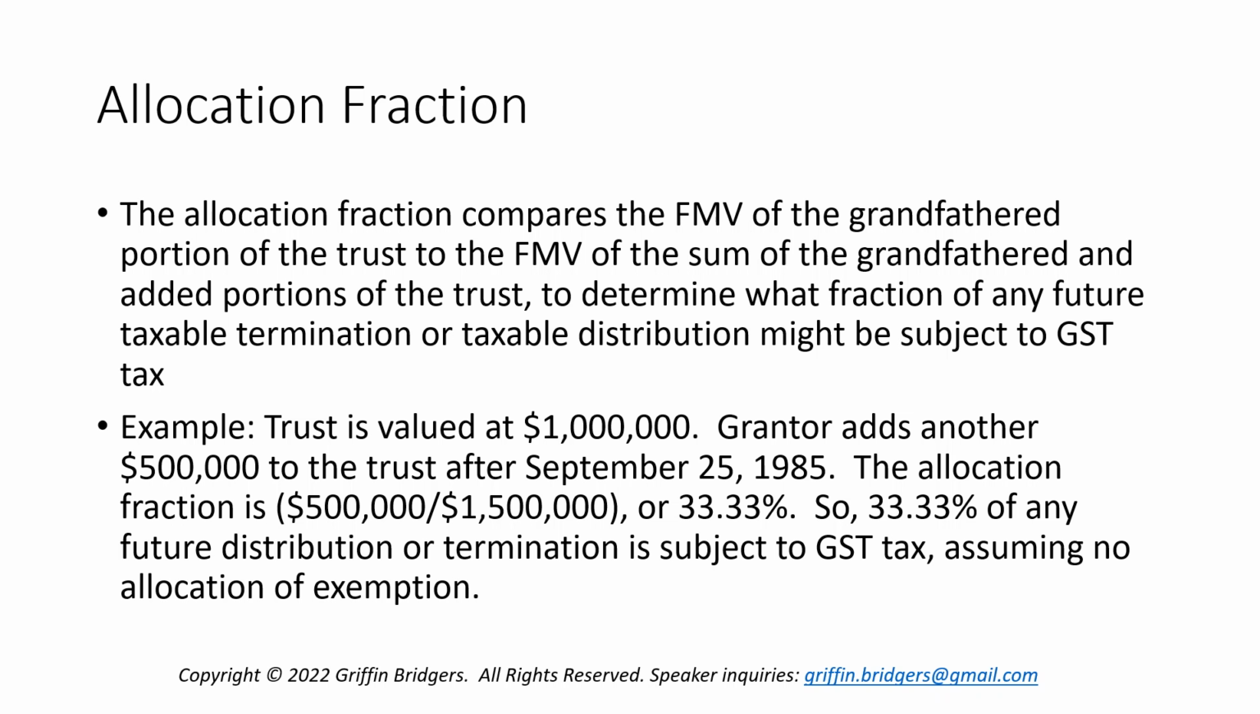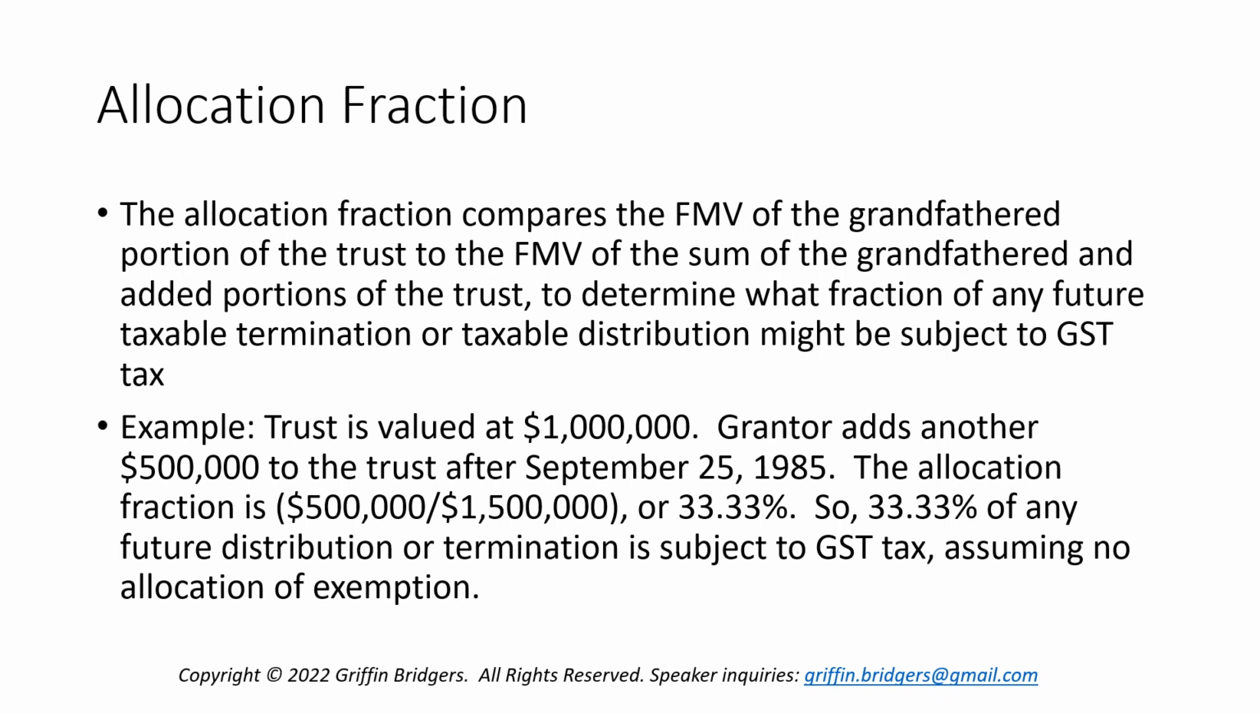So for example, we have a trust here that we're going to assume is valued at $1 million on the date of an addition. And then the grantor adds another $500,000 to the trust after September 25th of 1985. So to determine our allocation fraction, we have to divide the addition, $500,000, by the fair market value of the combined total with the addition of the trust, which is $1.5 million, which gives us an allocation fraction of 33.33%.